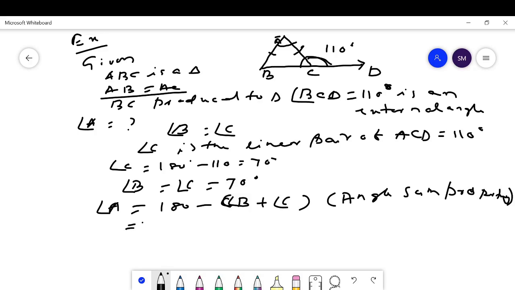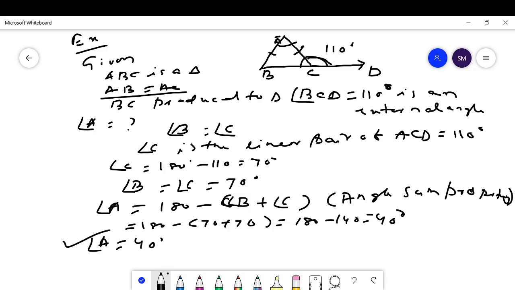Then 180 minus 70 plus 70, which is equal to 180 minus 140, is equal to 40 degrees. Then the measure of angle A is 40 degrees. Solved. We find the answer.